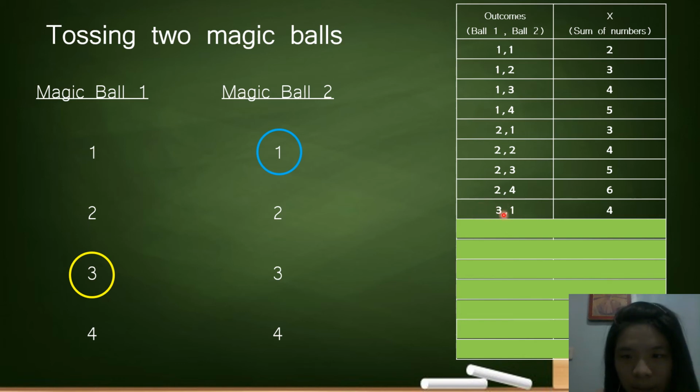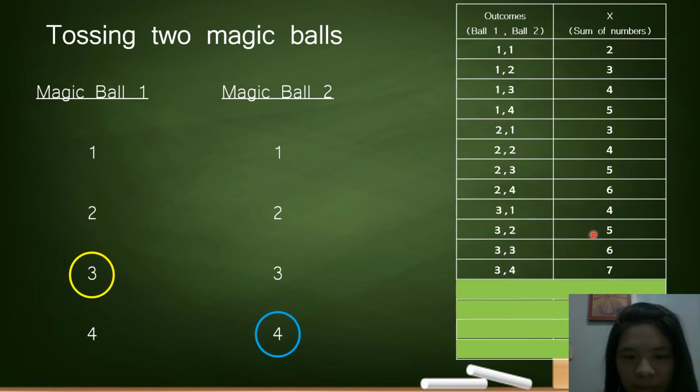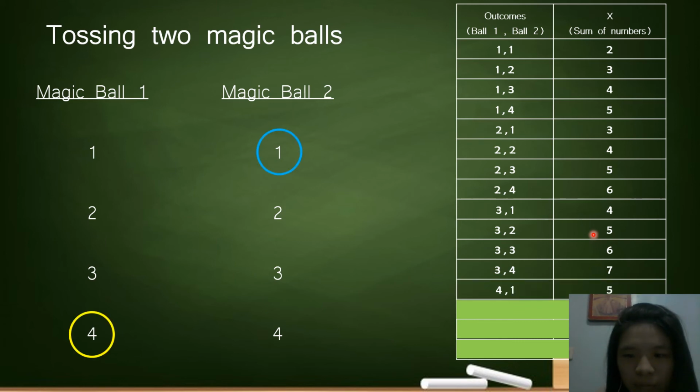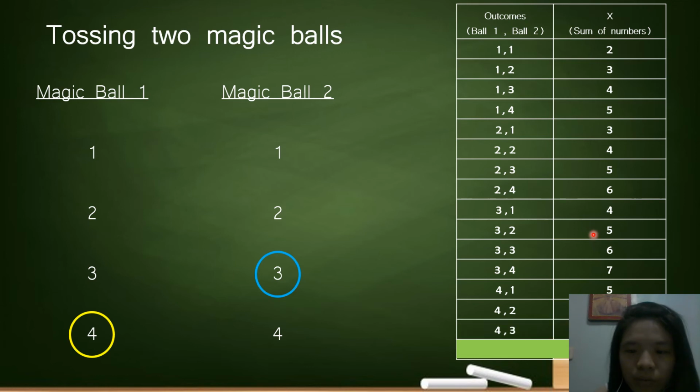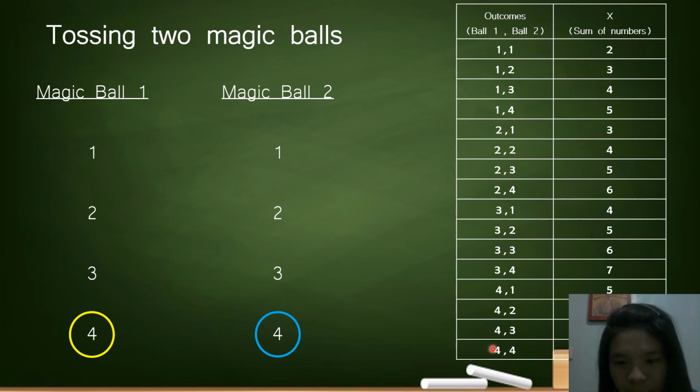Here, 3, 1. And their sum is 4. When you add them, that's 4. 3, 2, that is 5. 3, 3, that is 6. 3, 4, that is 7. 4, 1, that is 5. 4, 2, that is 6. 4, 3, that is 7. And lastly, 4, 4, that is 8.